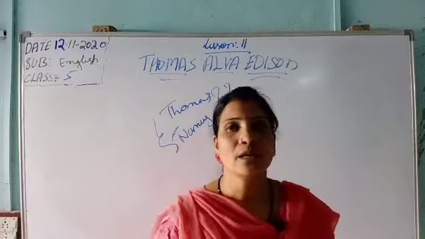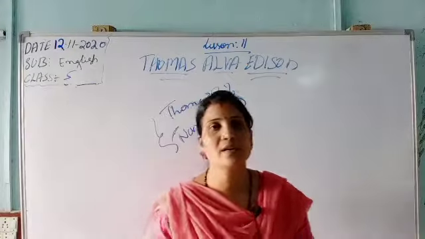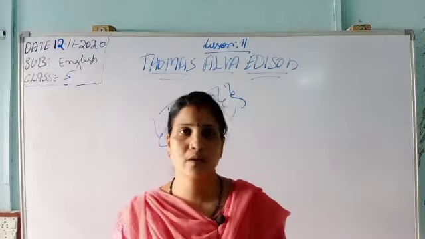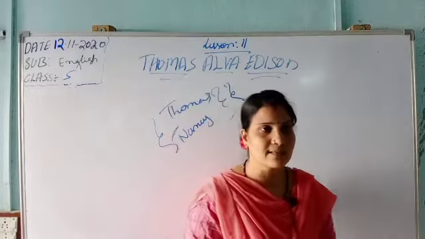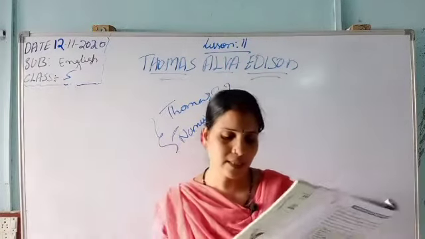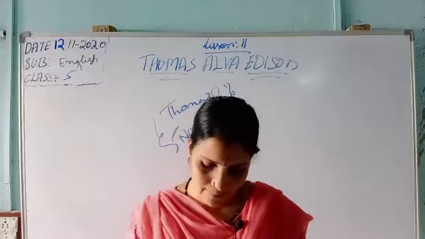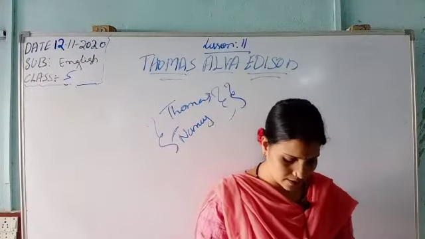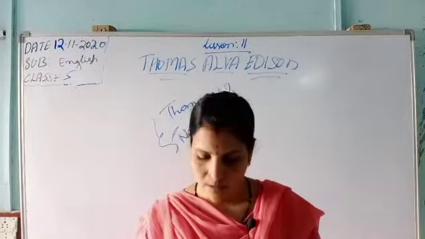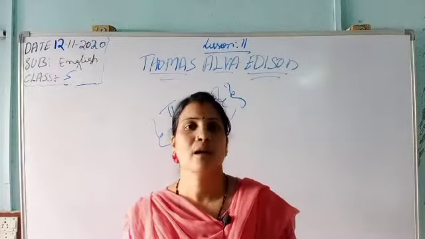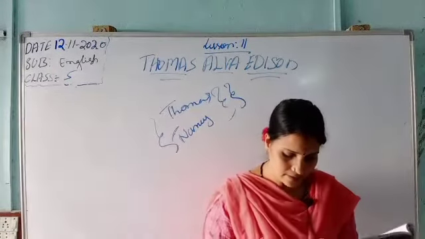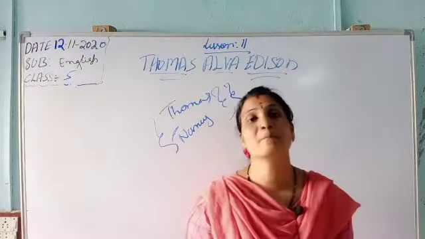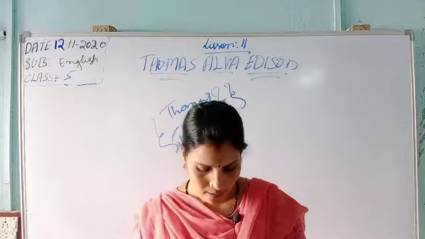So you know, in science and chemistry there are many experiments, and we have known them in the previous classes also. We have done some experiments in science, physics and chemistry. Here in the science book, experiments are going on. So here, chemistry experiments at home only. Thomas Edison did every experiment in the book. So whatever experiments are there, Thomas did them.